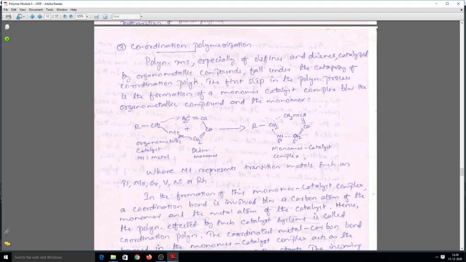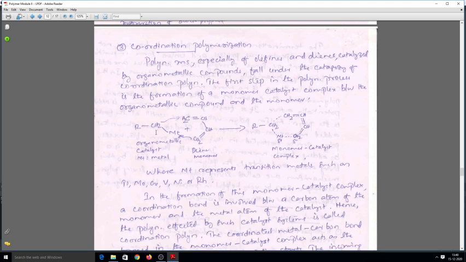The polymerization reactions. POLYN is an abbreviation of polymerization. It is my own abbreviation, not a universal abbreviation. Polymerization reactions, especially of olefins and dienes, catalyzed by organometallic compounds, fall under the category of coordination polymerization. The first step in the polymerization process is the formation of a monomer catalyst complex between the organometallic compound and the monomer. The reaction scheme is shown here.